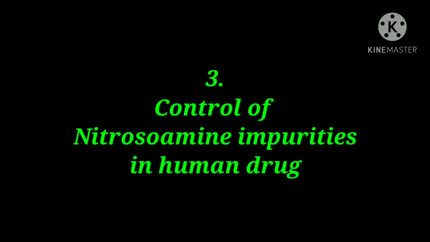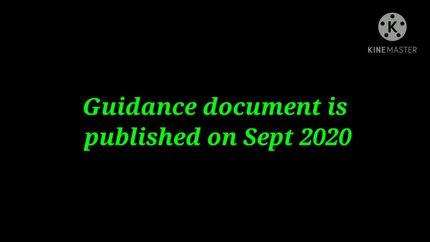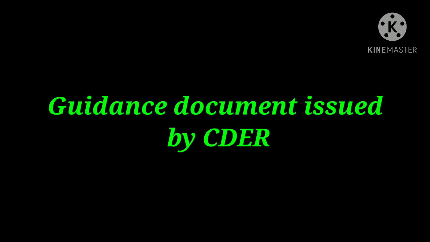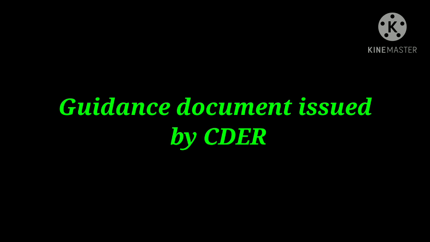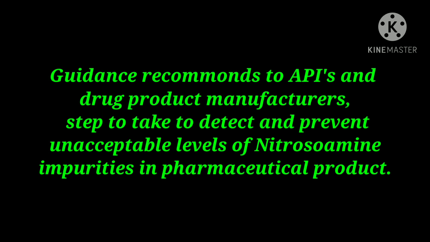Now the third guideline is control of nitrosamine impurity in human drugs. We have heard that most companies are taking recalls because of nitrosamine impurity present in the drug. This guidance document was published in September 2020, so it is a recent guideline, and it was issued by CDER, that is the Center for Drug Evaluation and Research. This guidance recommends steps API and drug product manufacturers should take to detect and prevent unacceptable levels of nitrosamine impurity in a pharmaceutical drug product.